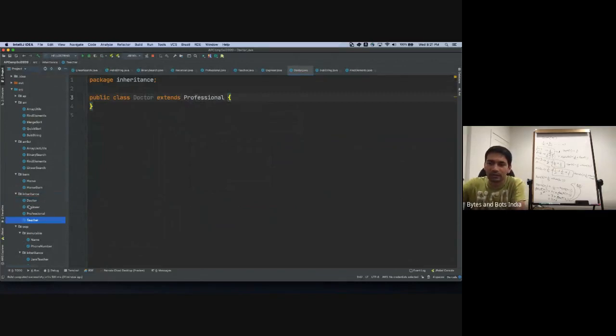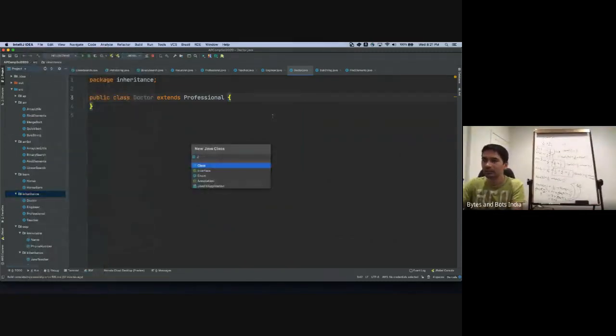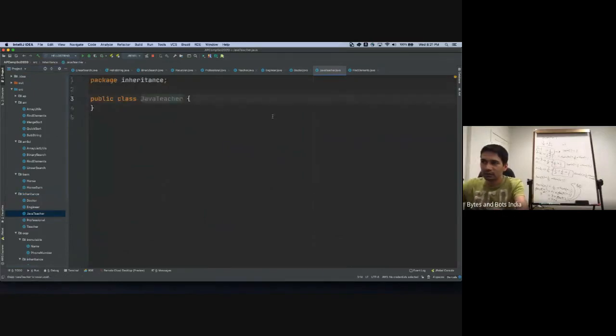Now we'll go back to our teacher, and remember there were two teachers. We had a Java teacher and a history teacher, right? We'll not write all teachers here. For the sake of simplicity, we'll just have one teacher. Since we're learning Java, we'll say the Java teacher. Java teacher is a teacher, so it extends teacher. So Java teacher inherits everything that teacher class has to offer. We're not writing any code as of now, just creating these empty structures. We'll fill it up next time.